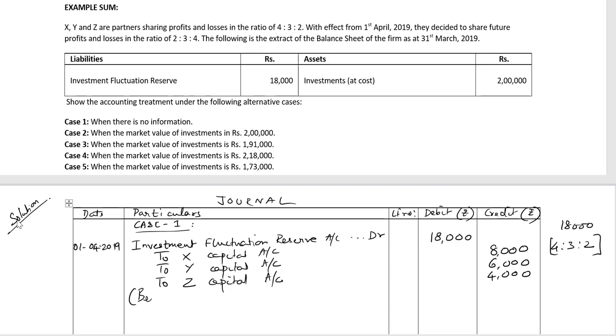Narration being investment fluctuation reserve distributed amongst partners in old profit sharing ratio.